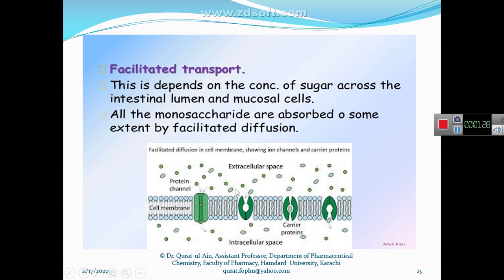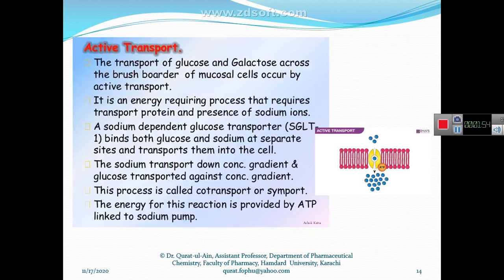In facilitated diffusion, the molecules of monosaccharides or sugar are transported via a channel protein or carrier protein from higher concentration to lower concentration, along the concentration gradient. We say this when molecules are transported from higher concentration to lower concentration.